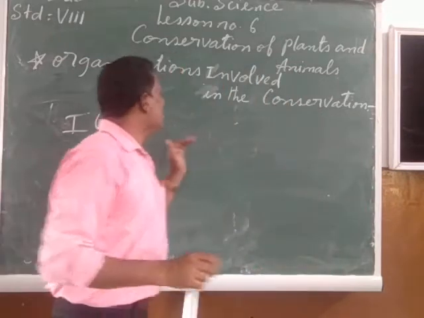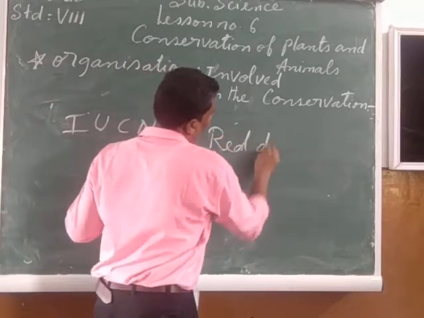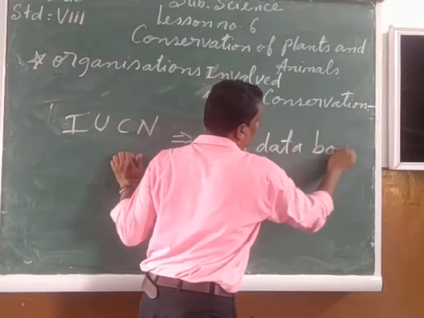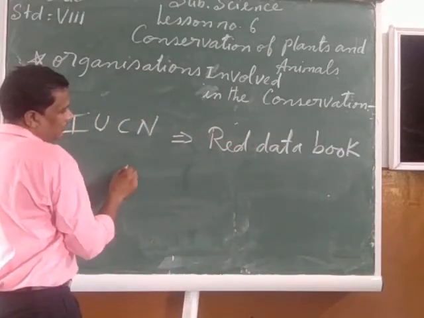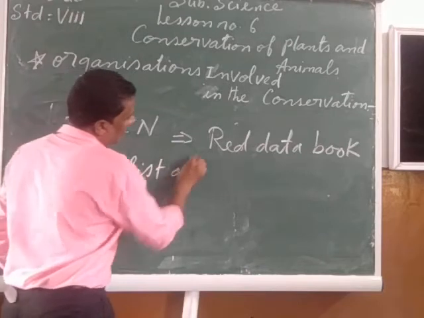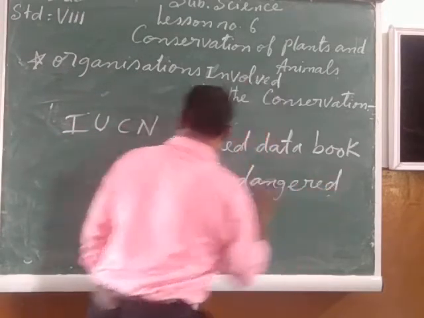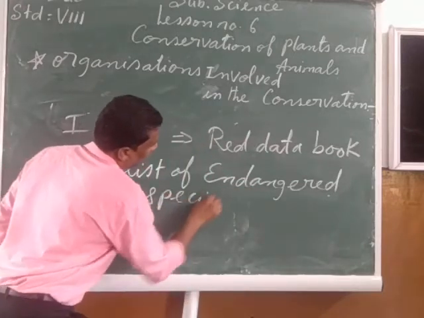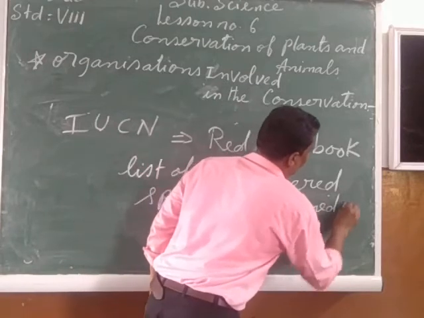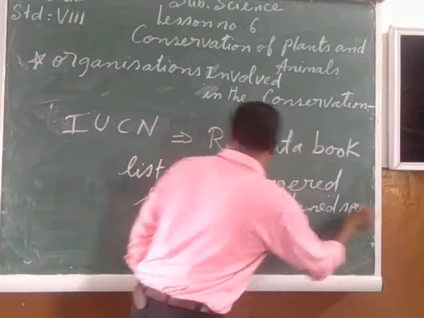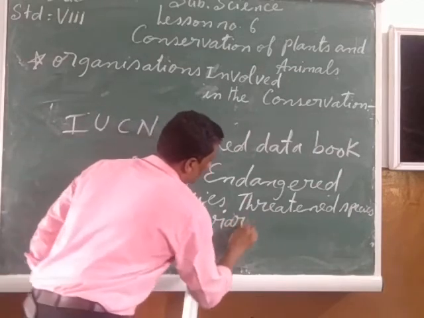In this Red Data Book, it has the list of endangered species, threatened species, and rare species.